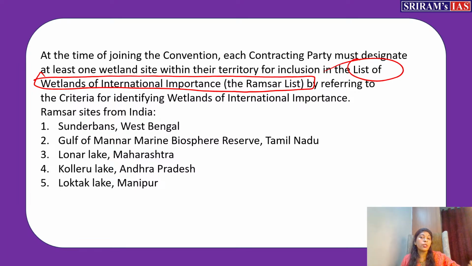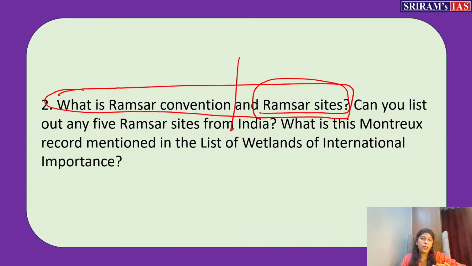So any country which becomes a member of this convention will designate one wetland site as a wetland of international importance based on some criteria. There are nine criteria. You need not mention all nine criteria because there will be no space for the other questions to be attended to. But if only this section is asked, what is meant by the Ramsar list, then you have to brief it a bit.